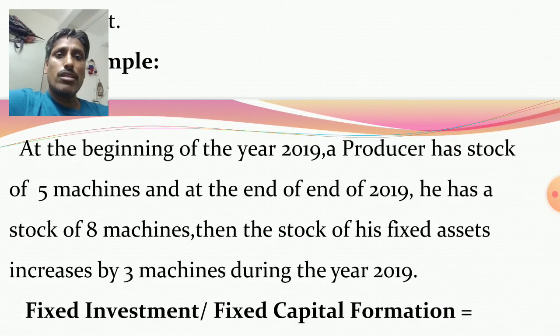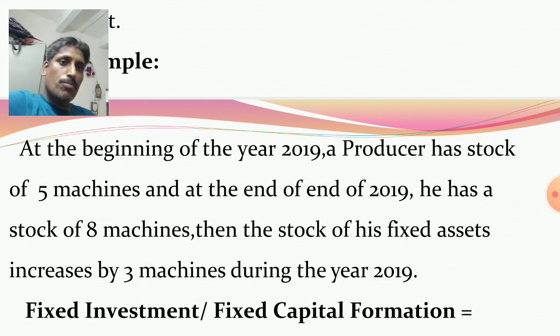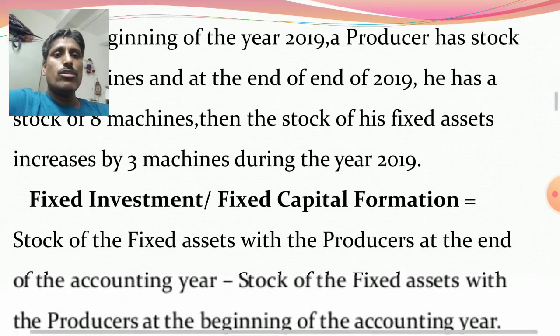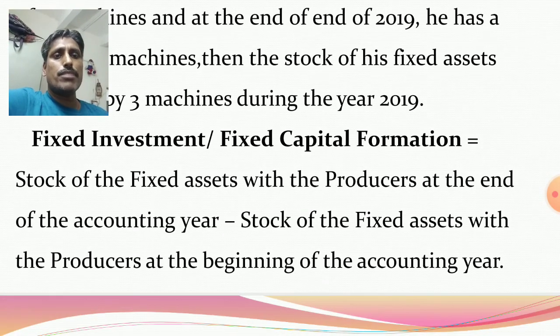So during the same accounting year, how much fund was invested by the producer on additional machines? Beginning of the year 2019, the producer has a stock of 5 machines, but at the end of the same year he has a stock of 8 machines. It means on additional 3 machines the producer has invested money. That is the fixed investment or fixed capital formation. So simply one formula is there.